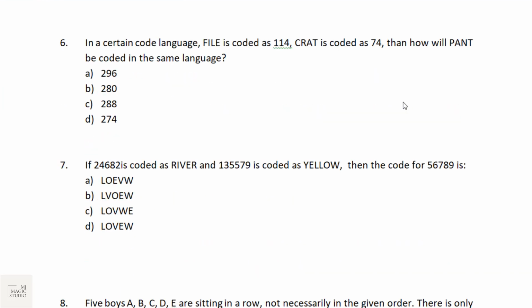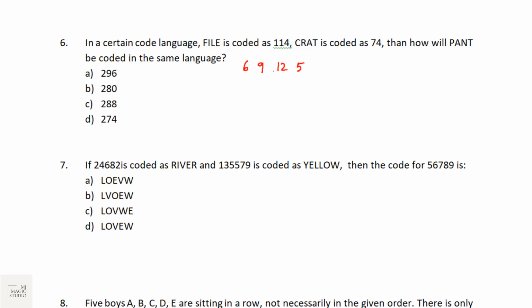6 and 7 from coding. Give it a try. Let's see what we have. In a certain code language, file is coded at 114, cret is coded at 74. How will pant, P-A-N-T, be coded? Okay, whenever we have numbers, let us convert this into their respective alphabet position. F is 6, I is 9, L is 12, and E is 5.